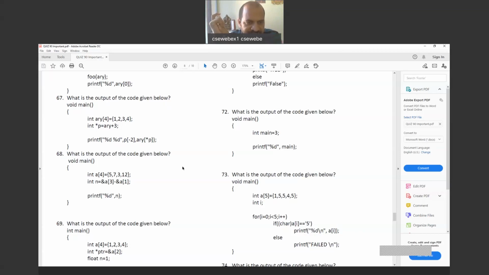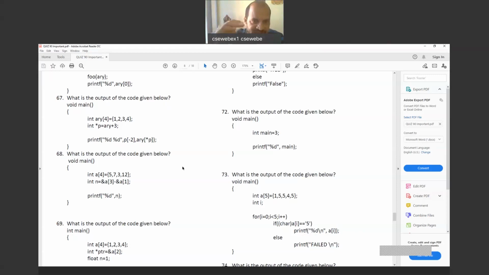Now come to the printf statement, P of minus 2. P of minus 2 means if you print star P or P of 0, we will get ARY of 3's value. We will actually get 4 if you print P of 0 directly, because P got the 20,006 and 7 locations. But if you print P of minus 1, we will get 3.